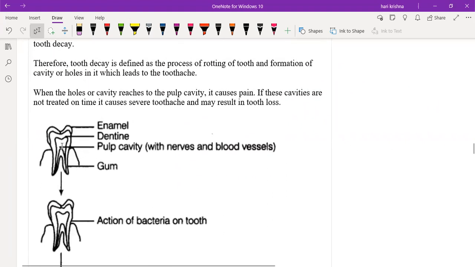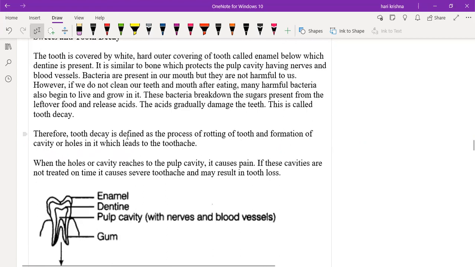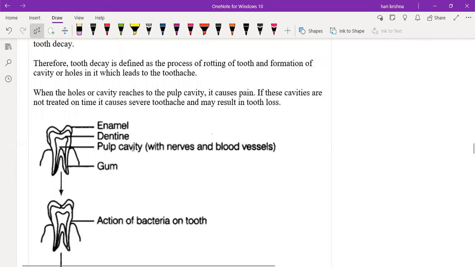So, if you take any one of the teeth, it will have 3 or 4 different layers. The outer layer is called an enamel, or you can say the white colored part, right? On the teeth it is called enamel. It is a hard outer covering. Sir, enamel is the hardest substance in our body. Yes, sir. Yeah, I will explain completely. Listen first. Whatever the outer layer of the teeth is, it is called an enamel. Generally, it is white in color, and it is a hard covering on the teeth.